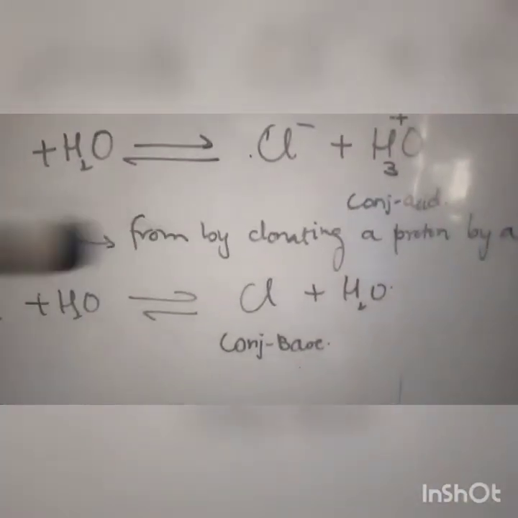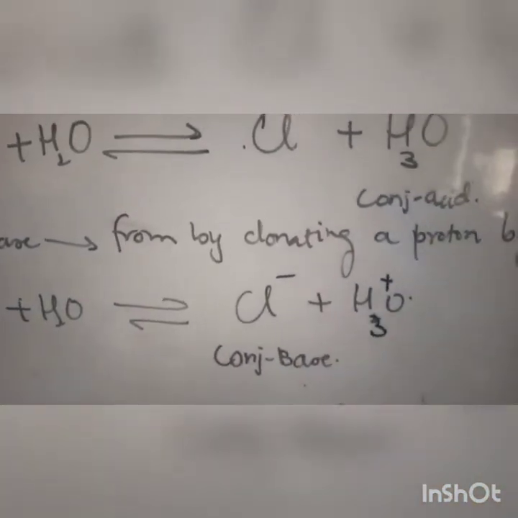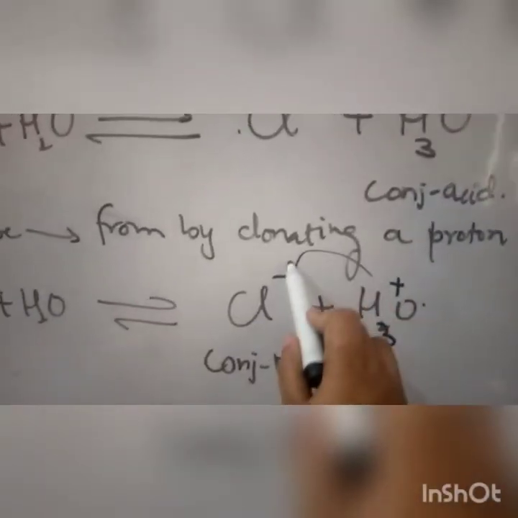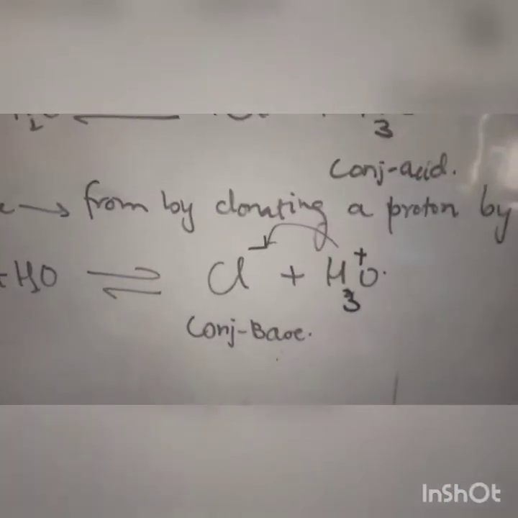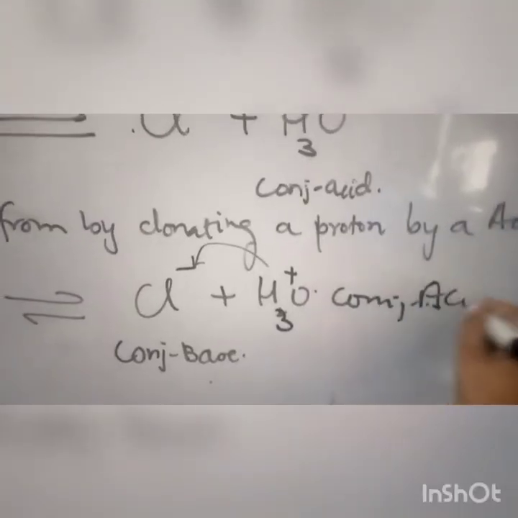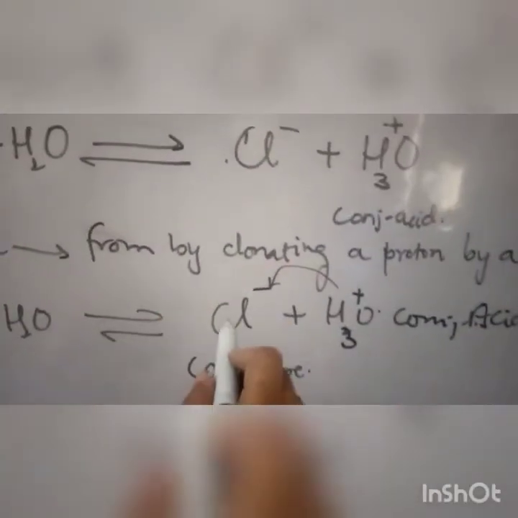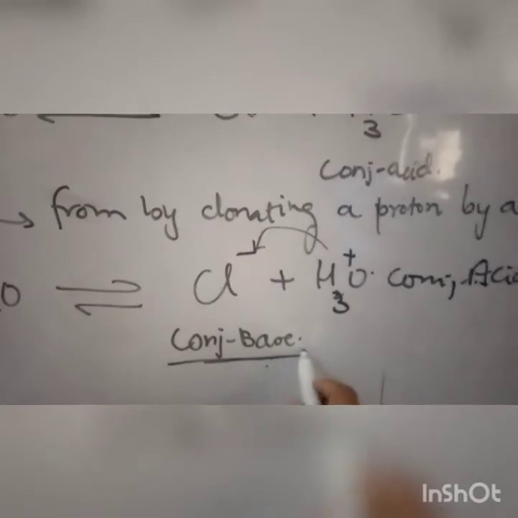Like here we have discussed that HCl is an acid because it donates a proton to water in the forward direction, and we can see that Cl- and H3O+ were formed. Now H3O+ has the capability to donate one proton to Cl-, so it becomes a conjugate acid. In the opposite direction, Cl- has the capability to accept that proton, so due to this capability it is converted into a conjugate base.